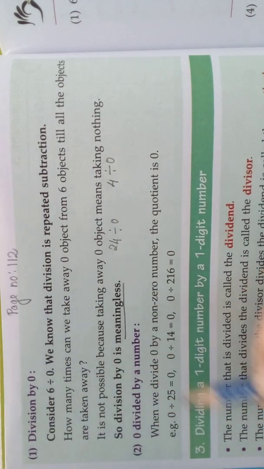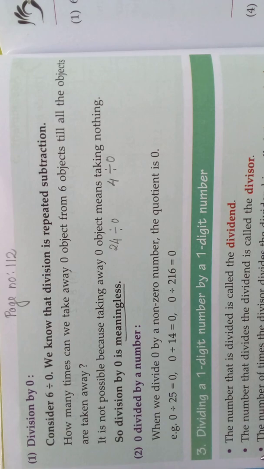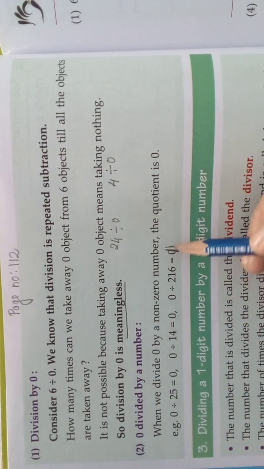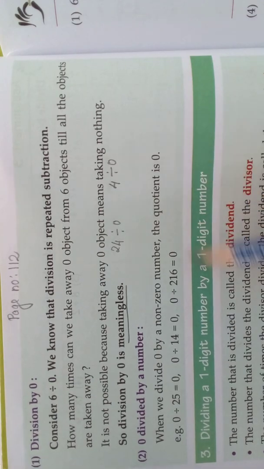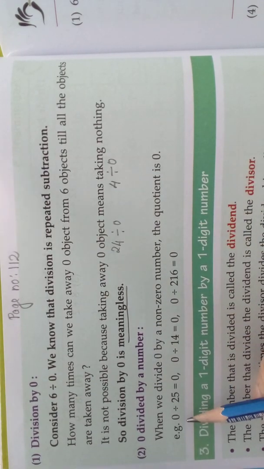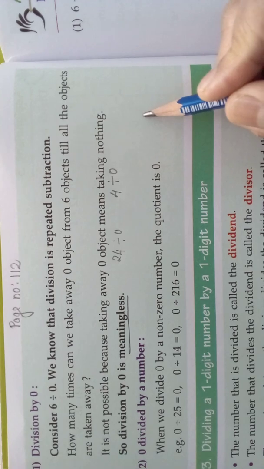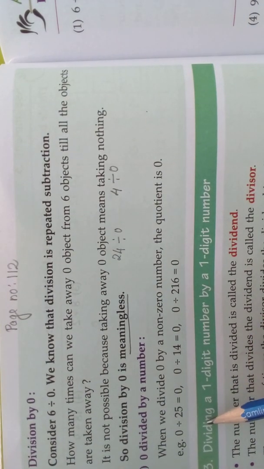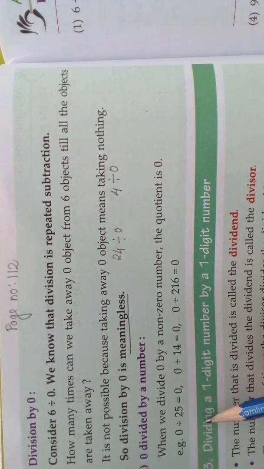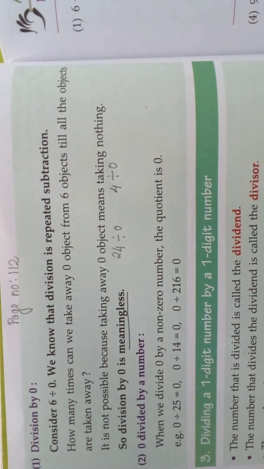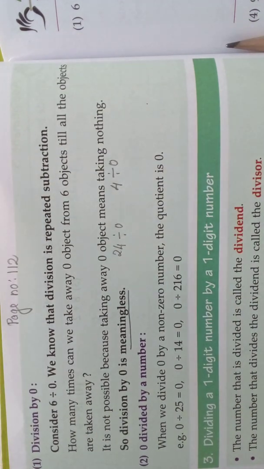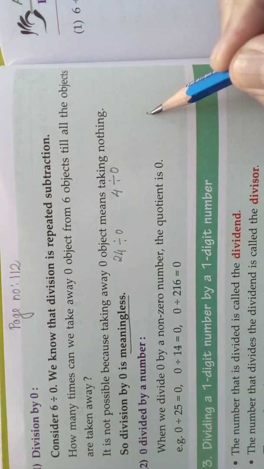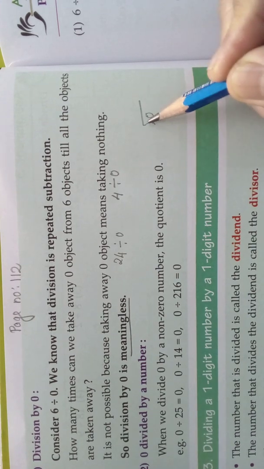0 divided by a number. What will be the quotient? See, when we divide 0 by a non-zero number, the quotient is 0. Look here, 0 divided by 25. So we are going to divide 0 by 25. So what will be the quotient? See here, 0 divided by 25.